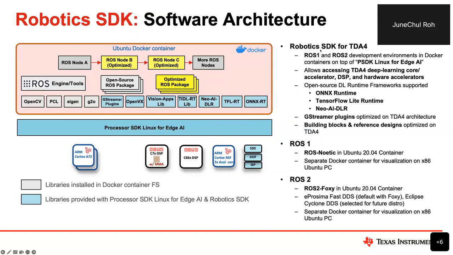And also in the SDK, basically we provide a ROS 1 and ROS 2 development environment in the Docker container. And also recently we provide the GStreamer plugins, which are already provided as part of the Edge AI offering. Most of all the plugins, which are optimized on the TDA4 architecture, are also available inside the Robotics SDK container. And we also provide in the SDK the software building blocks and reference designs that are optimized on the TDA4 architecture.